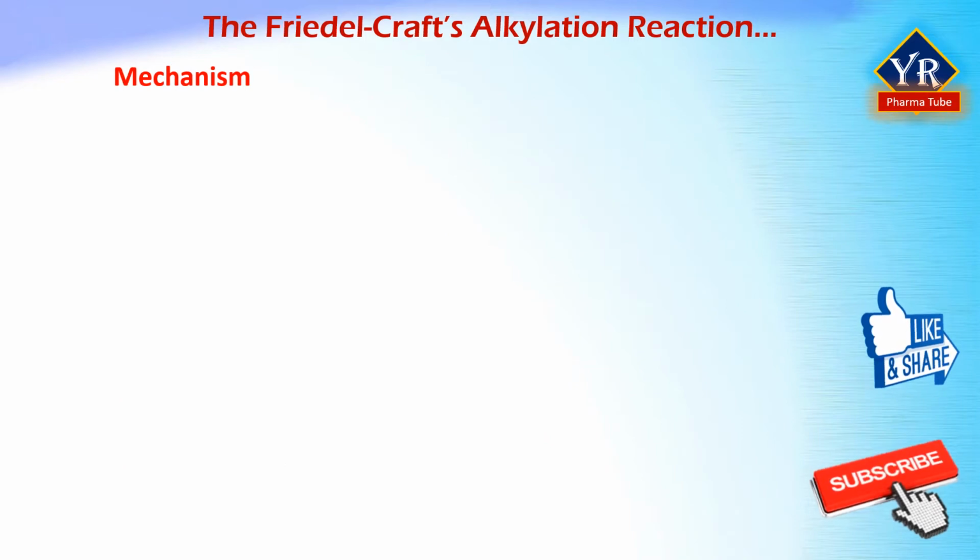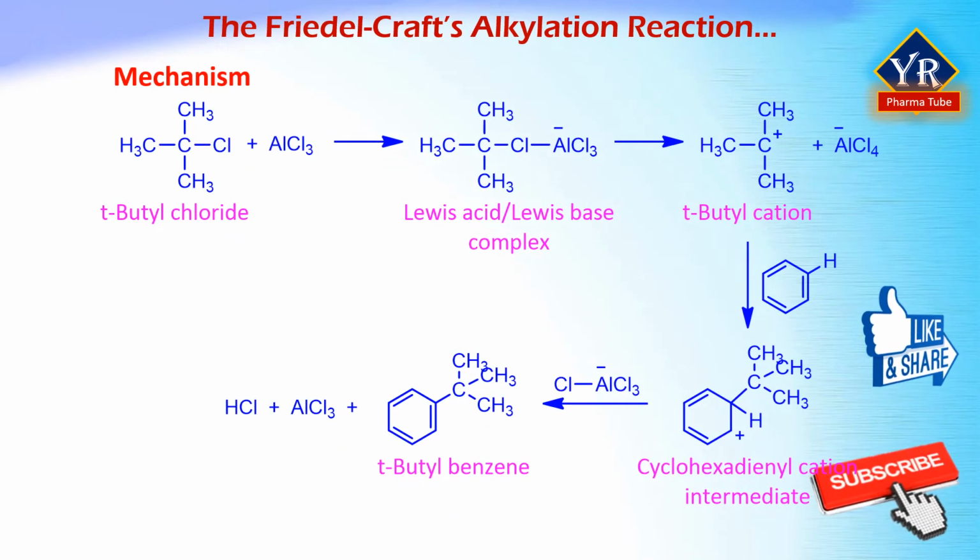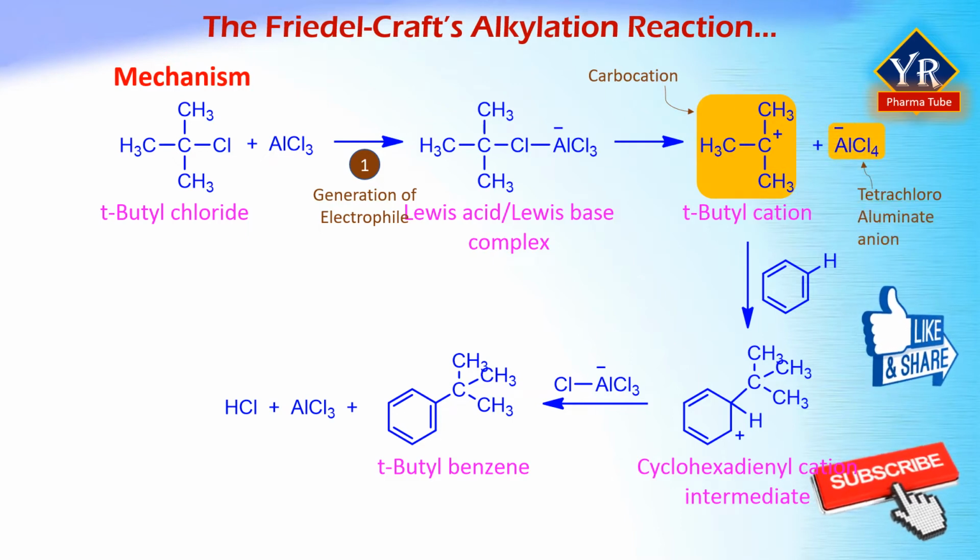Reaction mechanism. The mechanism essentially involves three steps. The first step is the generation of the electrophile. The electrophile in a Friedel-Crafts alkylation reaction is formed by the complexation of the Lewis acid aluminum chloride with an alkyl halide, that is tertiary butyl chloride, in this reaction. The Lewis acid-Lewis base complex then forms the tertiary butyl cation, which is a carbocation, and tetrachloroaluminate anion.